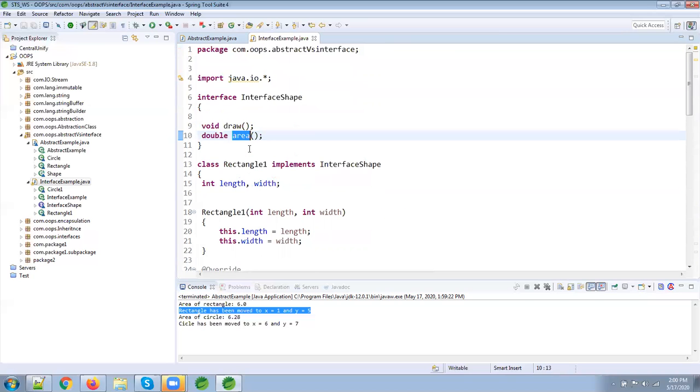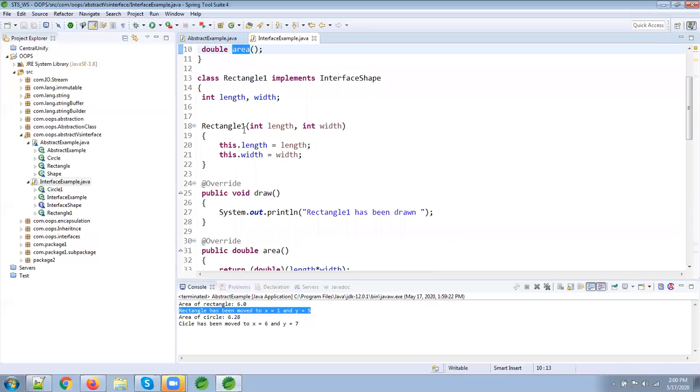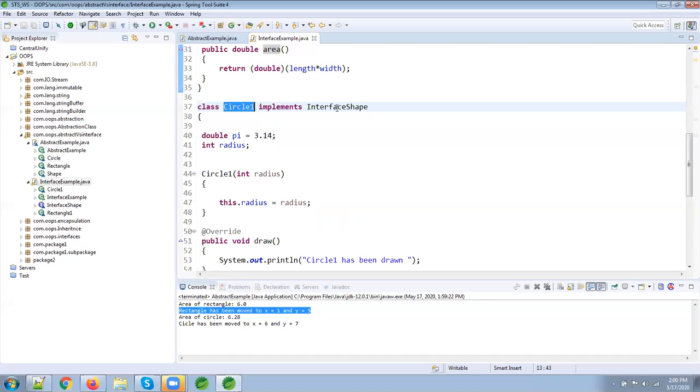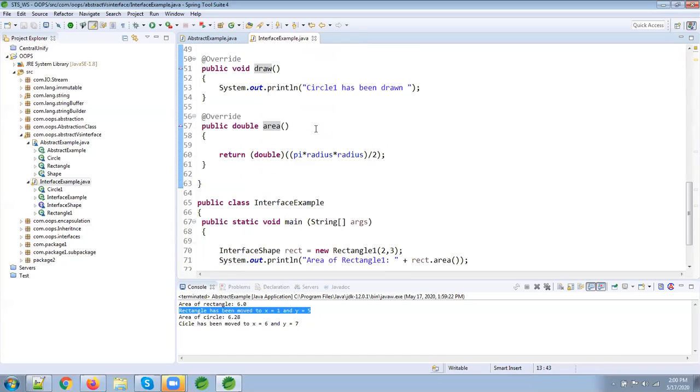If we want to write the abstract keyword, it is also fine, and if you don't write it, also fine. So here Rectangle implements this interface, and we have draw and area methods. The same, Circle implements the interface.